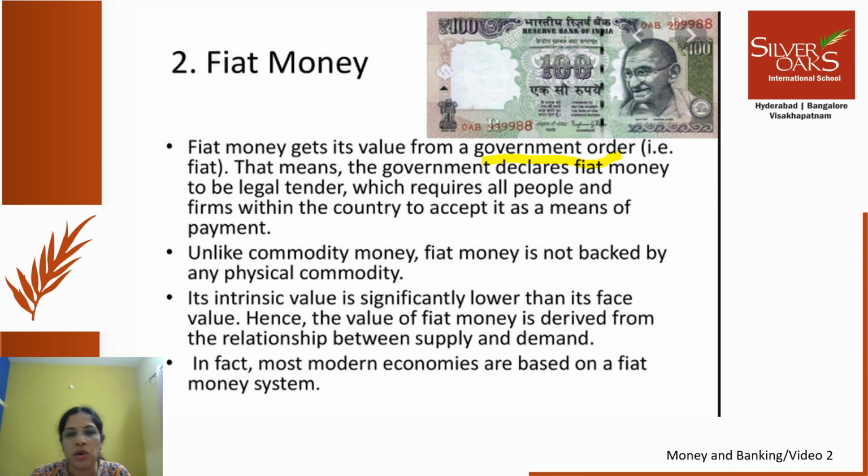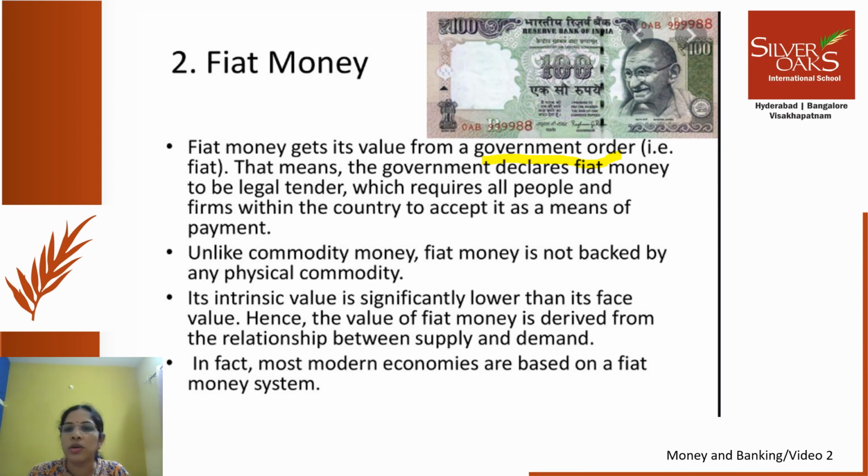In fact, most modern economies are based on fiat money system. So whichever economy you see, it is based on this fiat money system only, wherein some currency is printed on a piece of paper or maybe plastic currency, and then government orders that it has to be used as a medium of exchange. So this is fiat money.